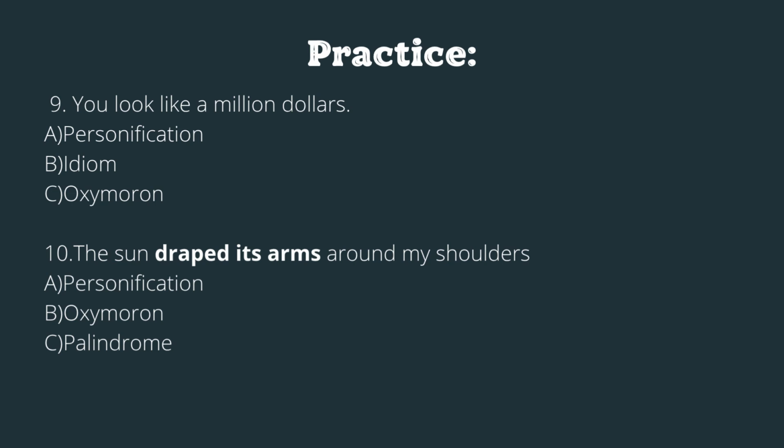Number 10. The sun draped its arms around my shoulders. What do you think this is? This is a personification. Draped its arms means it wrapped its arms around my shoulder. This is a human quality and it's given to the sun.